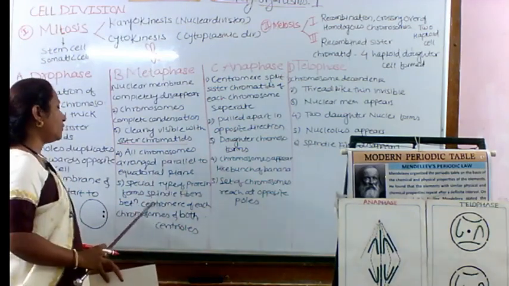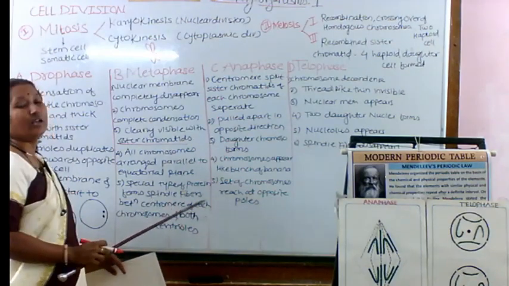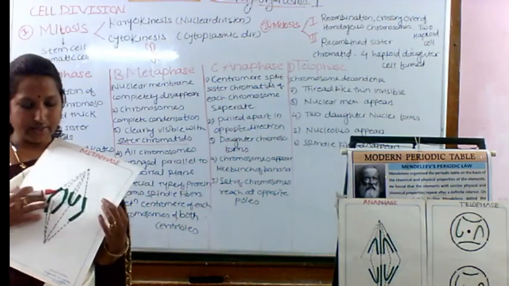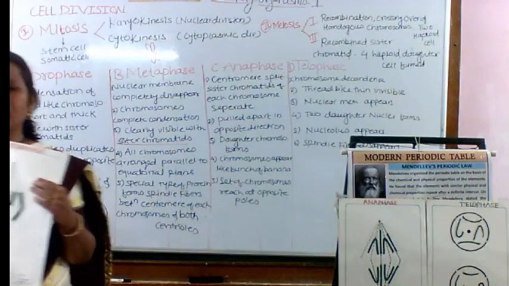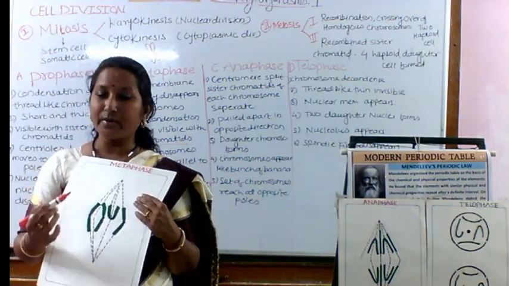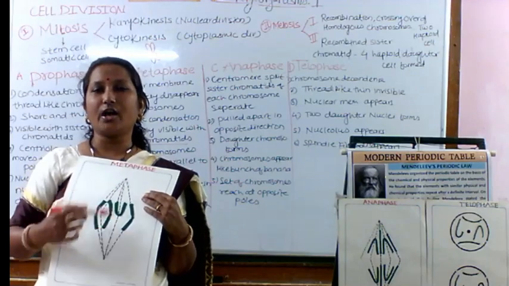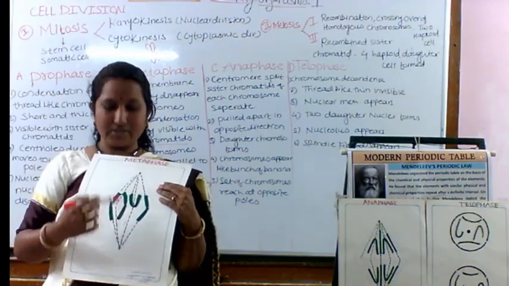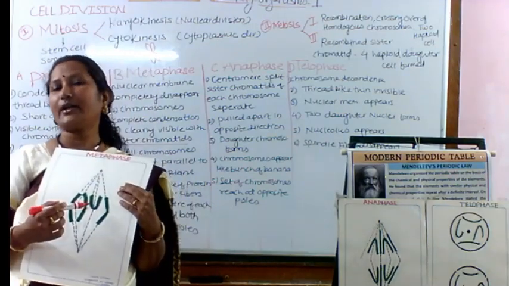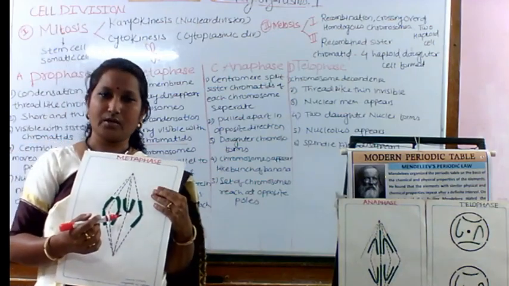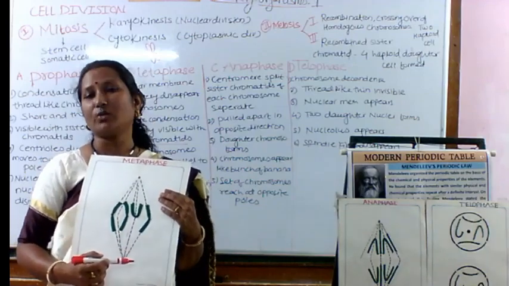a special type of protein, with the help of flexible protein, is able to form the spindle fibers. So these spindle fibers are connected from the centromere up to the two centrioles present at the two ends. How is the spindle fiber connected? It is connected from the centromere up to the end of the centrioles. Okay. And that's why all the sister chromatids and chromosomes are connected along the spindle fiber, connecting the centromere as well as the two centrioles present at the opposite sides of the cell.